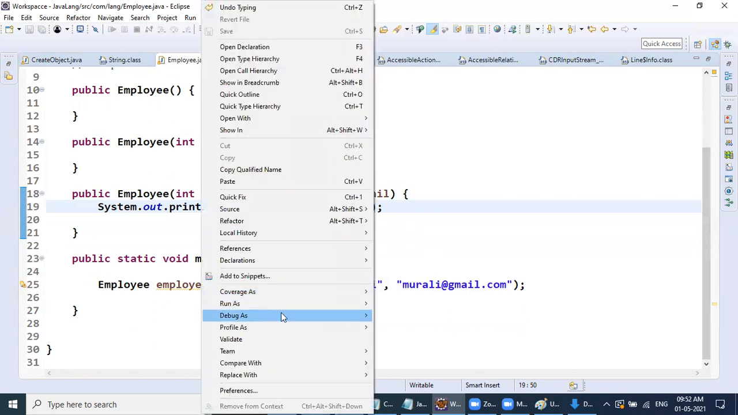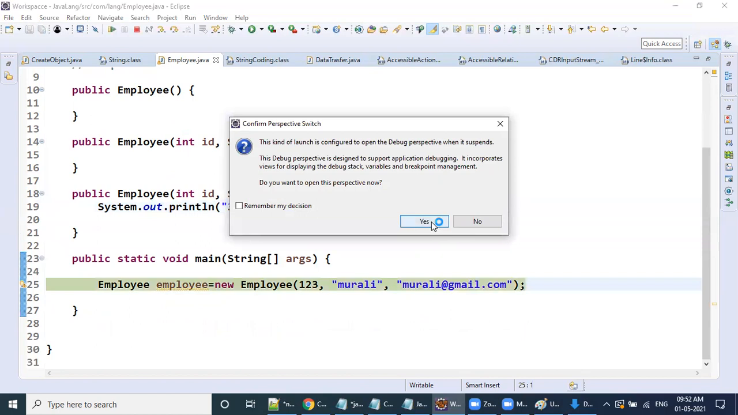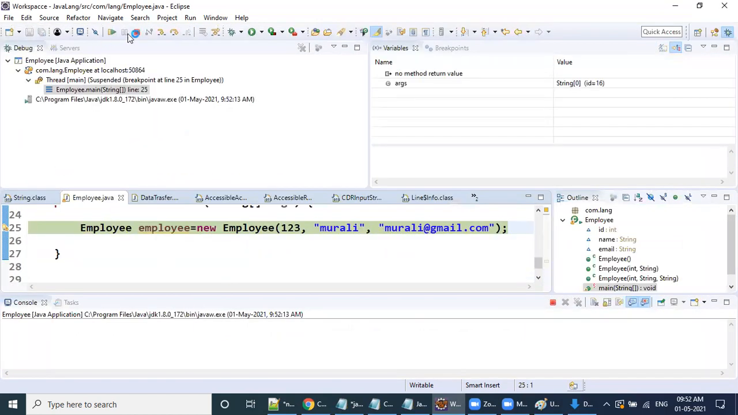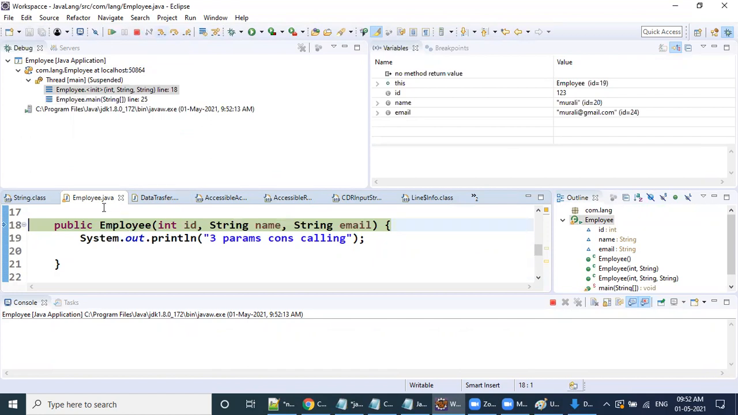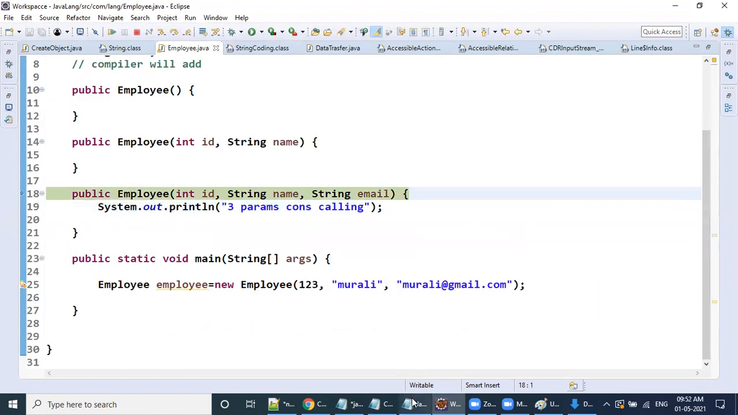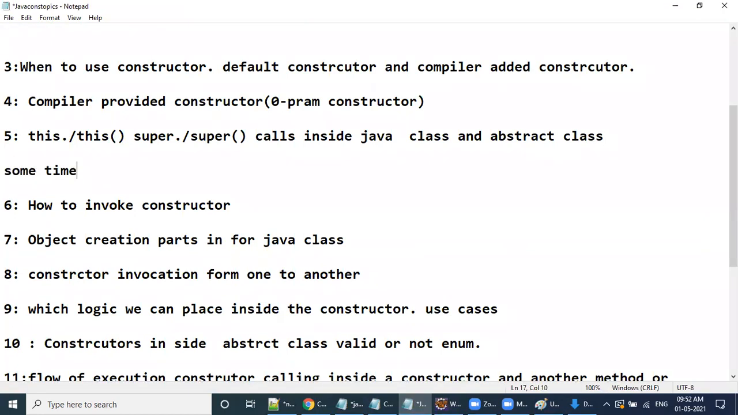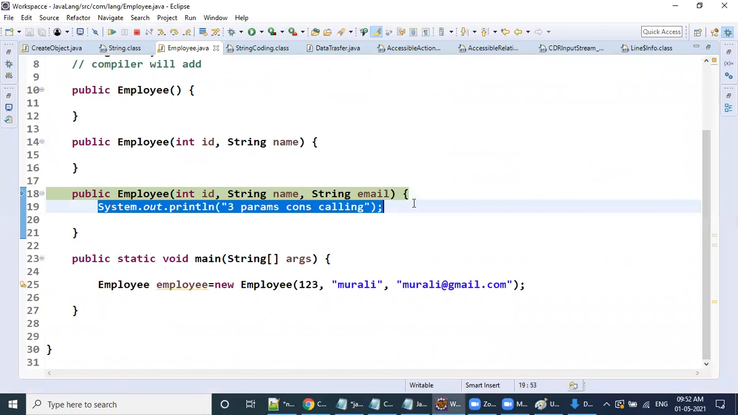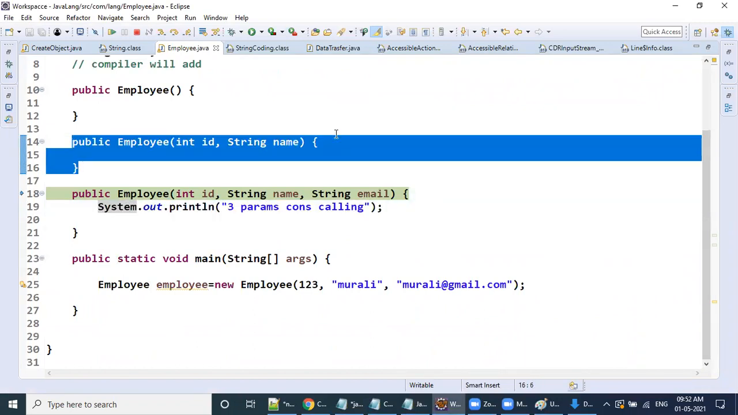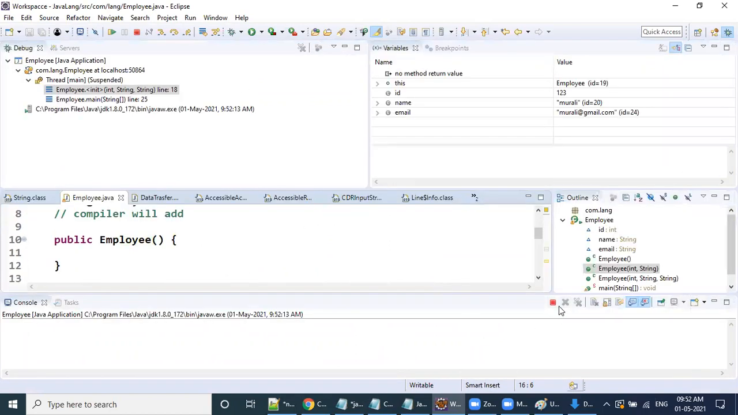Okay, let me debug it. Let's place a breakpoint and Debug as Java application. Now I'm going inside this constructor. This is executing now. Sometimes I need to call another constructor from a constructor. So tell me here, from this constructor, I want to invoke this other constructor. In this case, this() comes into the picture.